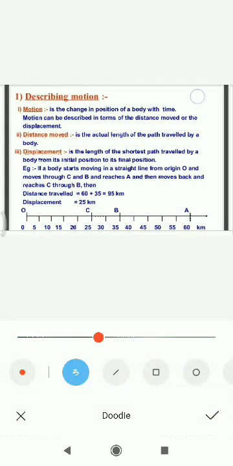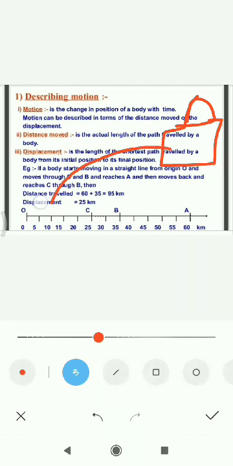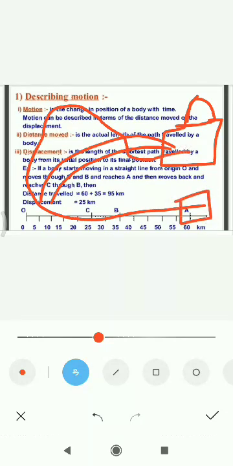So if this is a monument and there is no direct bus or train from your house to this monument, so you go from some other city and then come back here. But this is your house. So the shortest distance between your house and this is the displacement. Displacement is always equal to or lesser than the distance.